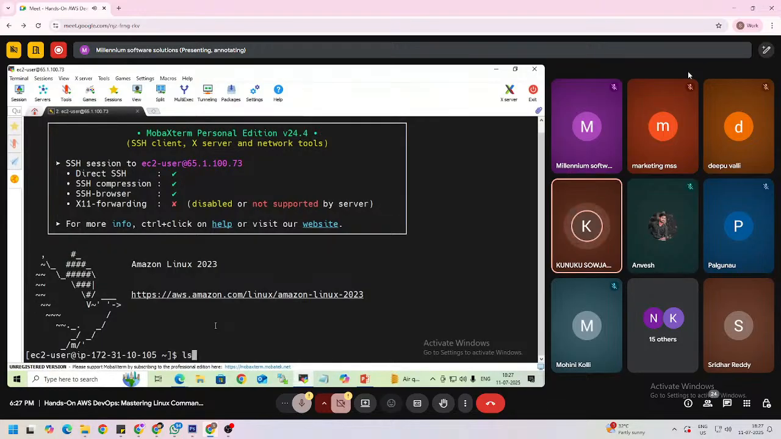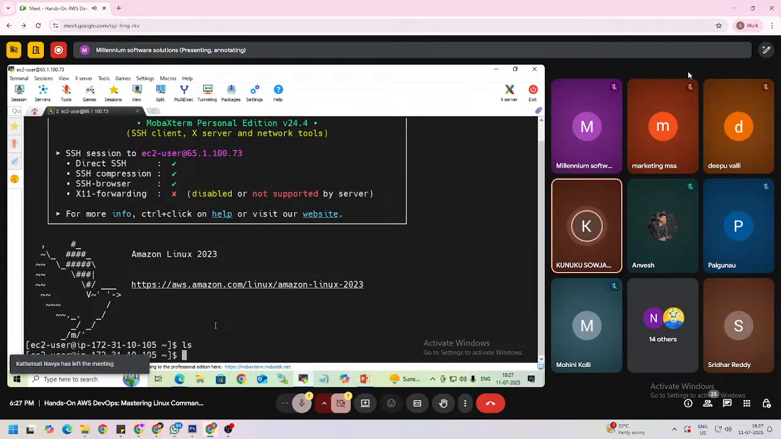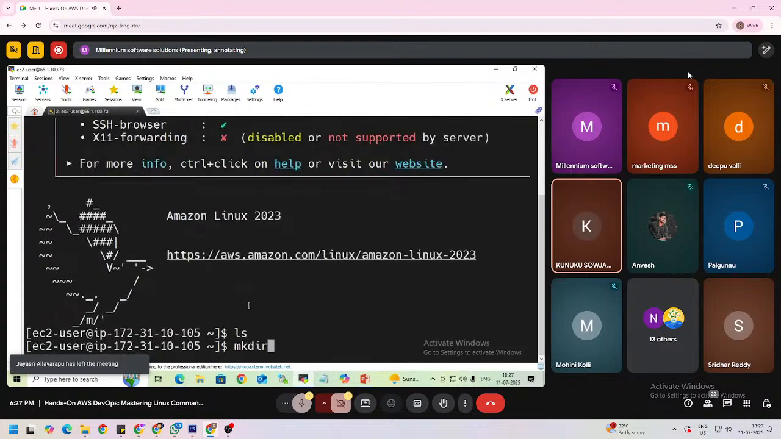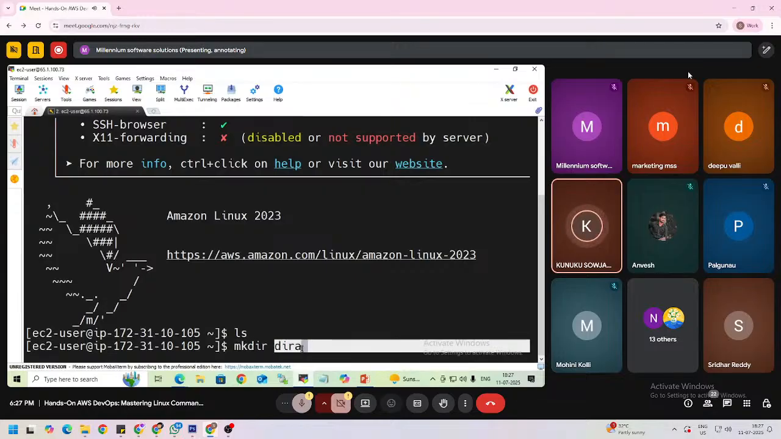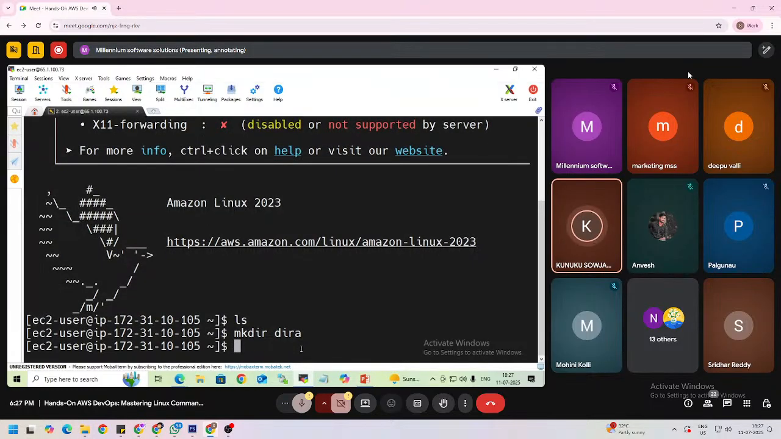Here ls. The ls command is used to list what files and directories are there in this server. Press enter. So nothing is there in this server. Here I am creating one directory, so that is the mkdir command. I am using mkdir, make directory, give a space and then give the directory name. Then press enter. The directory is going to get created.